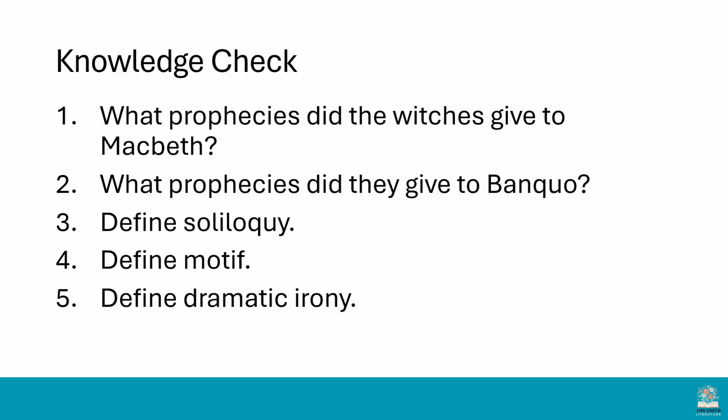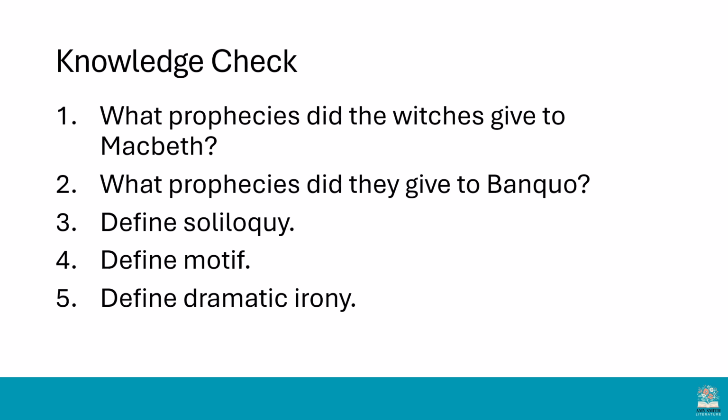Number 1, Macbeth is going to be Thane of Glamis, that's Glamis. He's Thane of Cawdor, that's Cawdor, and then King of Scotland. Now we know that Macbeth was already Thane of Glamis because he inherited that title from his father. He became Thane of Cawdor when the original Thane of Cawdor betrayed Duncan and was executed, and then Macbeth was given that title. He's not quite King of Scotland yet, but he's going to be pretty soon.